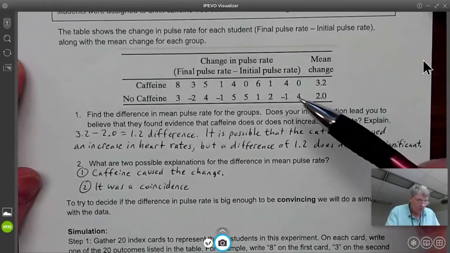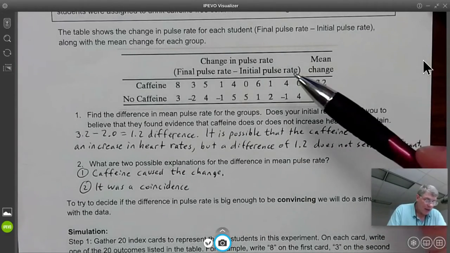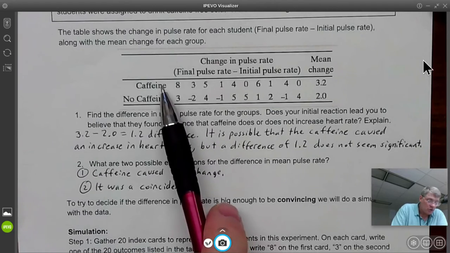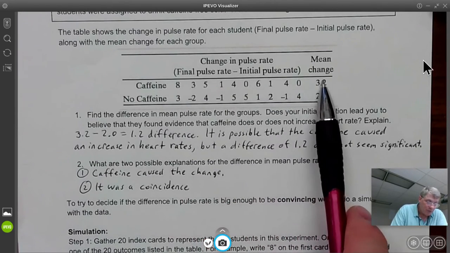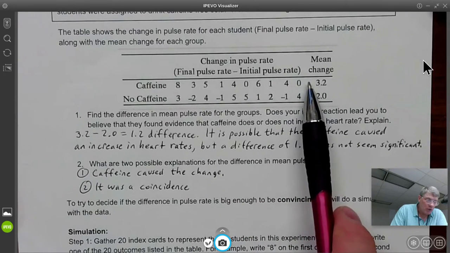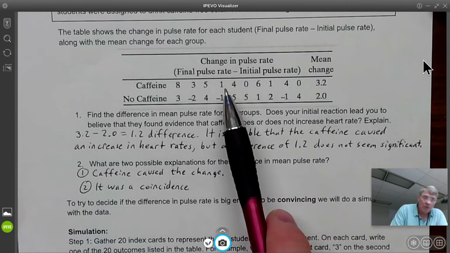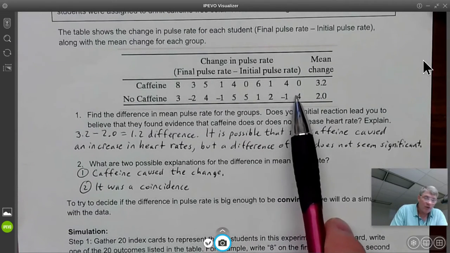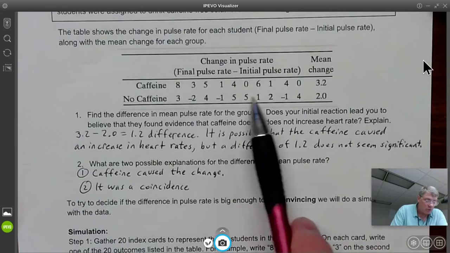So we have all these students, and they figured out their change. They took their pulse rates before they consumed any cola whatsoever. Then they took their pulse rates after they consumed their cola, and they recorded the results. These are the results for the students that drank the caffeine. This is basically the amount that their pulse rate went up from the first test if they drank the caffeine.